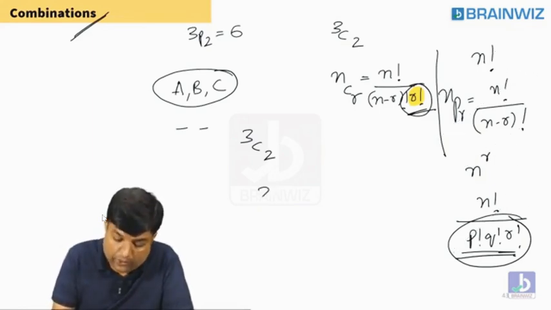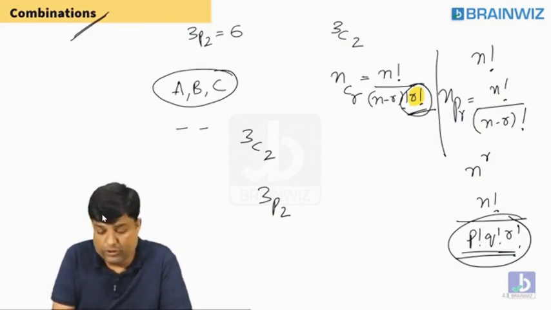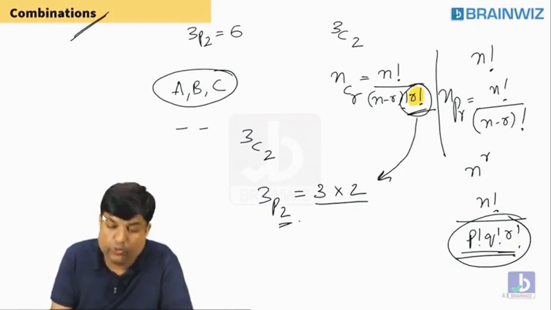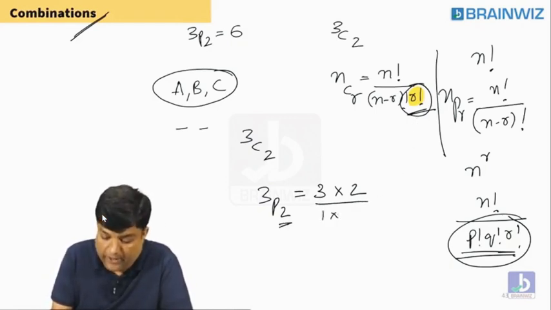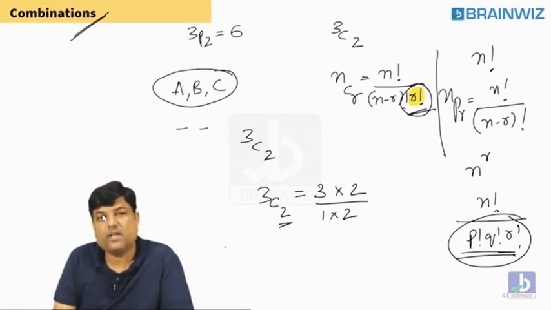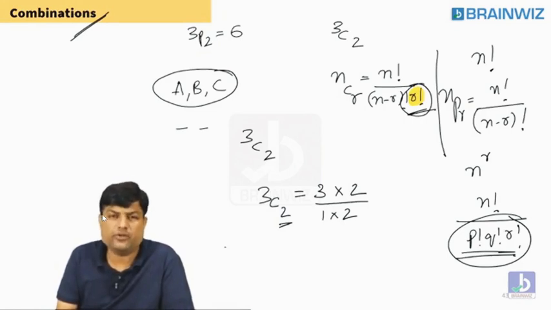How to do 3P2? The way to do 3P2 is 3 into 2. That's it. You know how to do permutation. But if you divide by R factorial, what is the R value? 2. If you divide by 2 factorial, 1 into 2, this P will become C. That's it. Following, everybody? Don't use a formula for solving all these things.